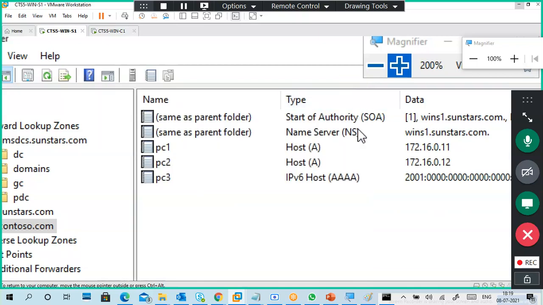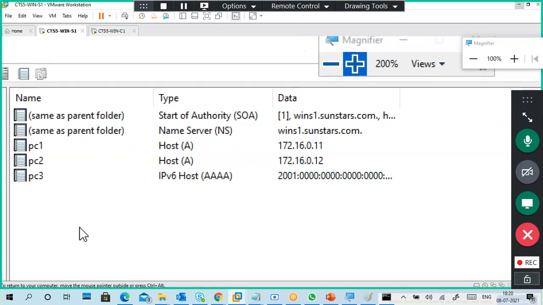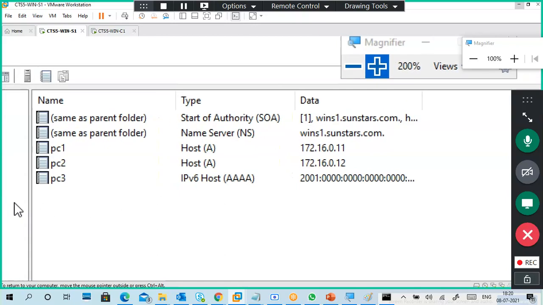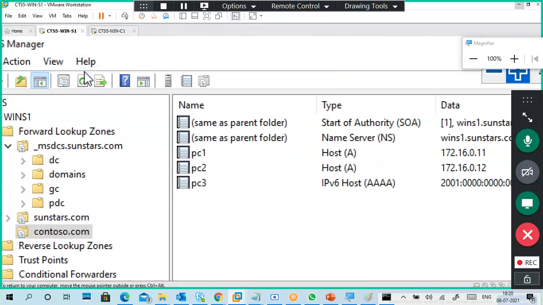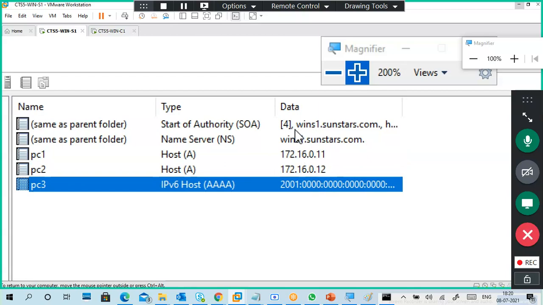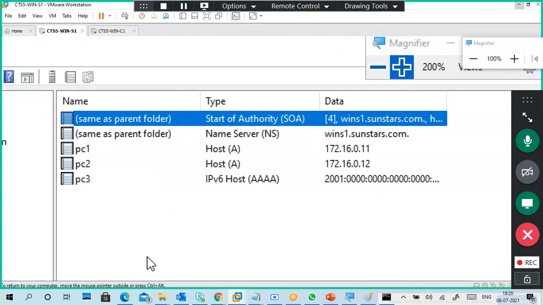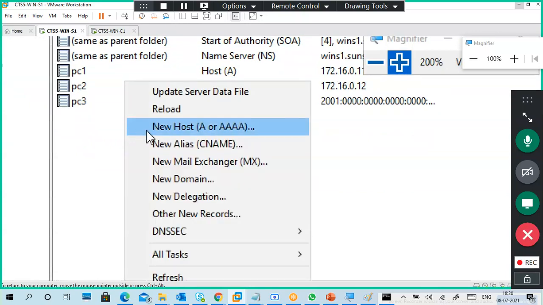I added 3 records, but the SOA is showing 1. Why? I already told you each record I add, delete, or modify, the SOA serial will increment. But why is it not incrementing? Because I have to refresh. That's it. 1 became 4: 1 plus 3 records, finally 4. Very good.